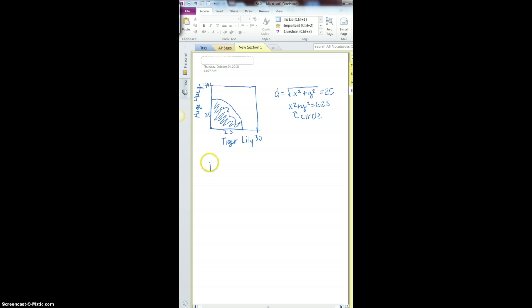So the probability is 1/4 pi r squared, the radius is 25, divided by the sample space, which is the area of the rectangle, 30 times 40. So that would be 625 pi over 4 divided by 1200, which simplifies down to 25 pi over 192, or approximately 0.409. So that's problem 4.